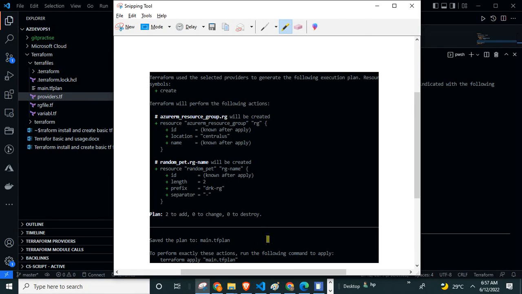So the output generated, from the top up to this horizontal bar, is saved to the main.tf plan file. Normally we work with .txt files and Word files, but not .tf files. Now we are working in software, so we work with a lot of file extensions. Try to understand the extensions.